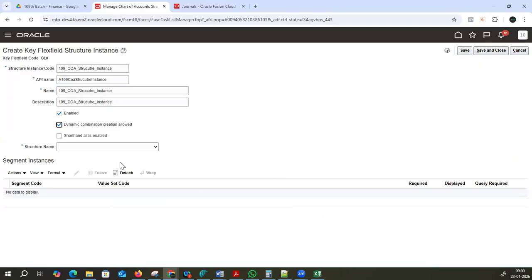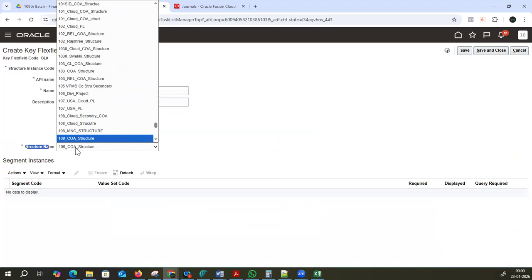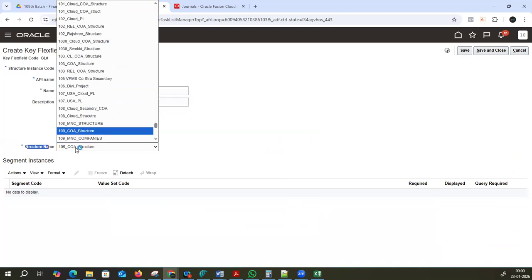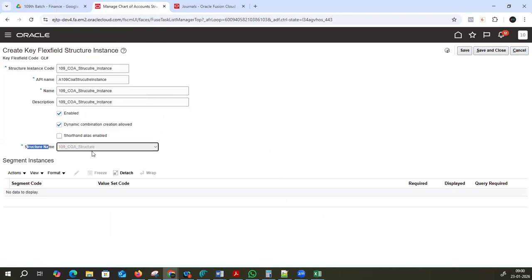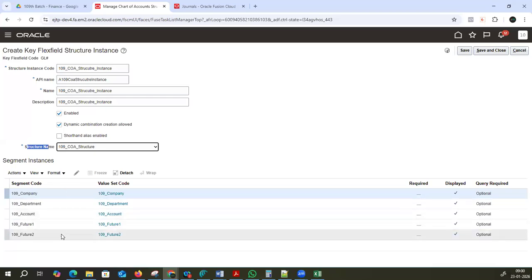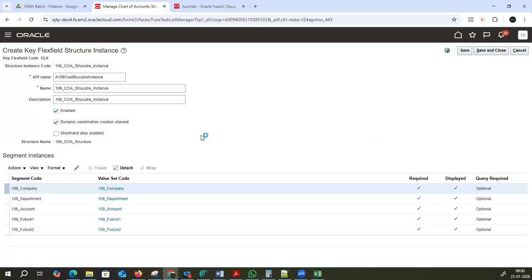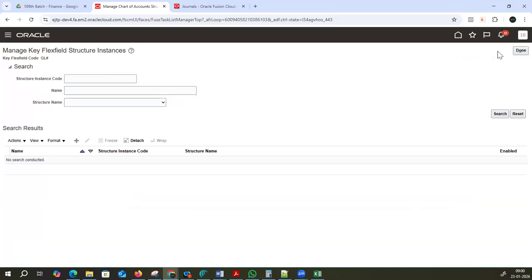Now the structure name. What is the structure name we have created? 109, right? 109 COA structure. See, my structure is ready. Now save this. So what is the plan of action? Chart of account value sets we have created, structure we have created, structure instance we have created, and then finally deployment. Save this, save and close this.